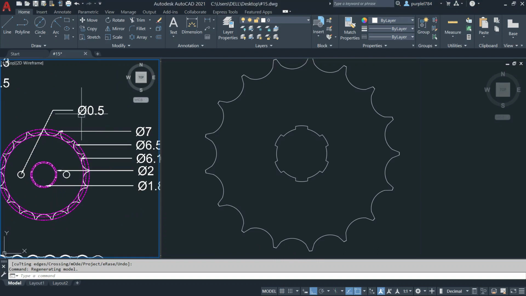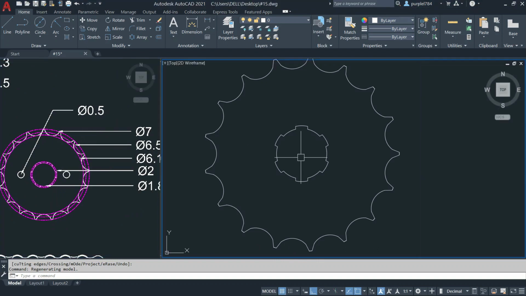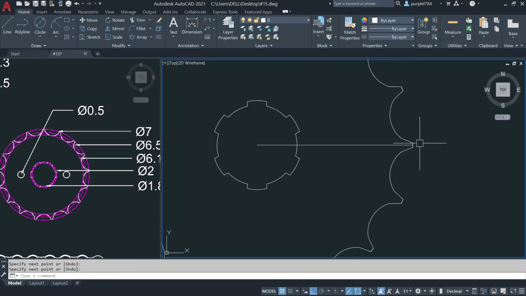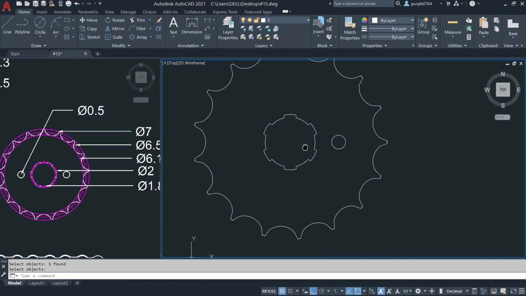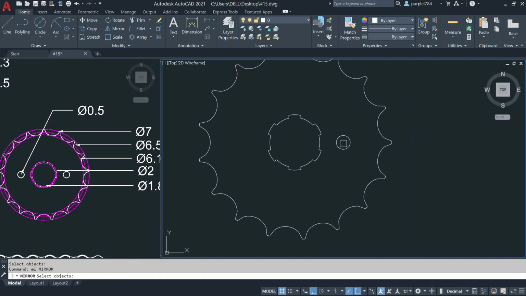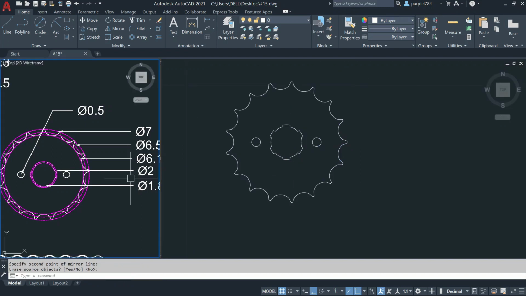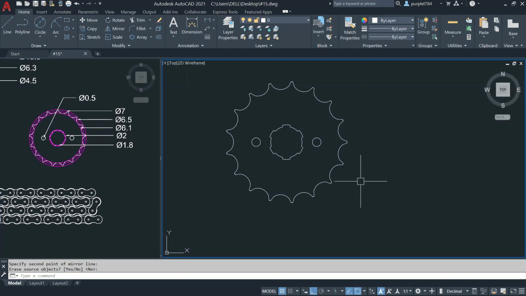The diameter is 0.5. I will draw a line from here to here, then draw a circle, diameter 0.5. I will mirror this one. Press enter. So I already finished this small pinion.